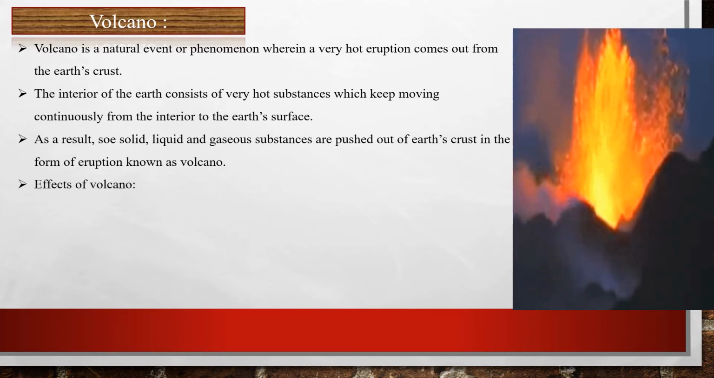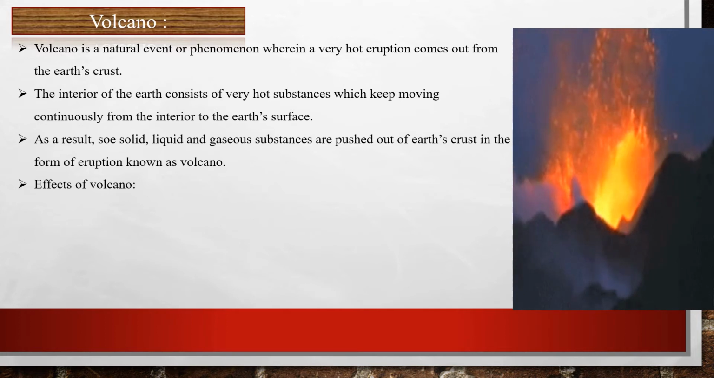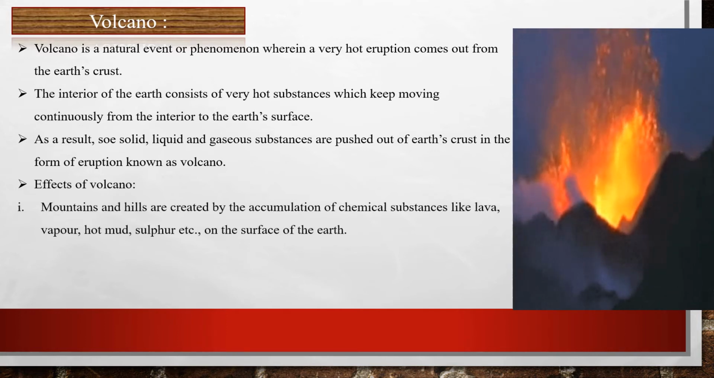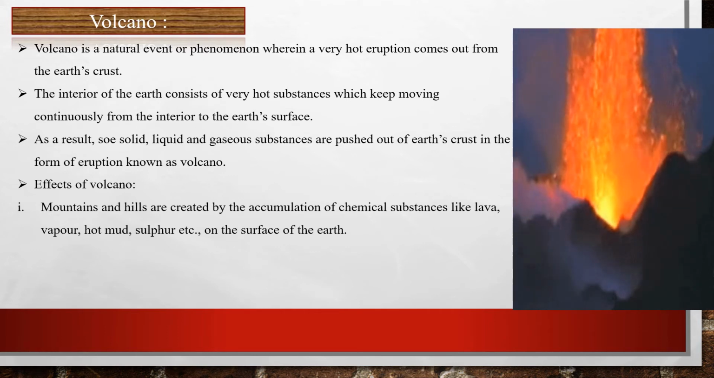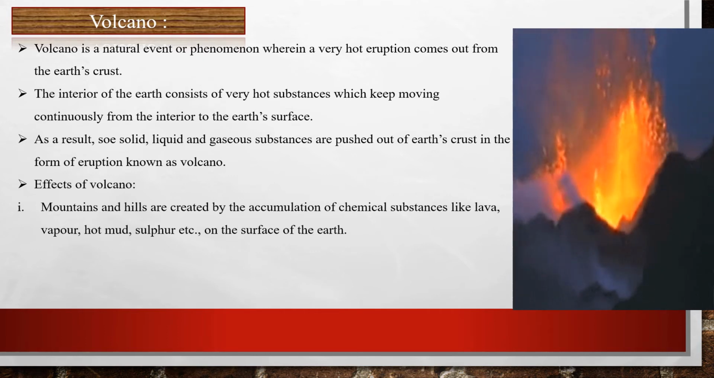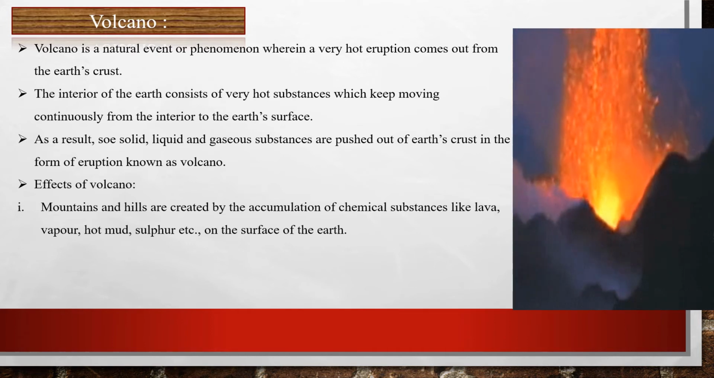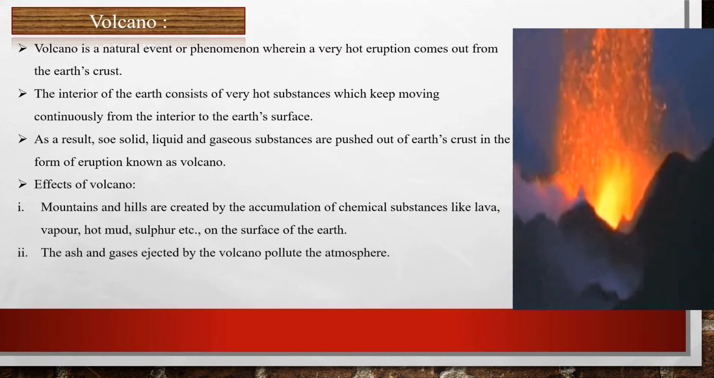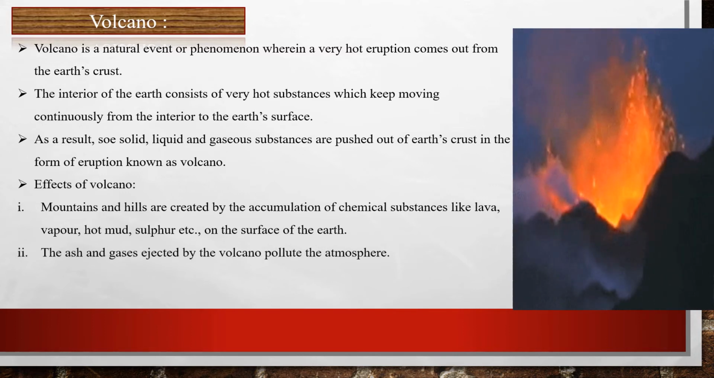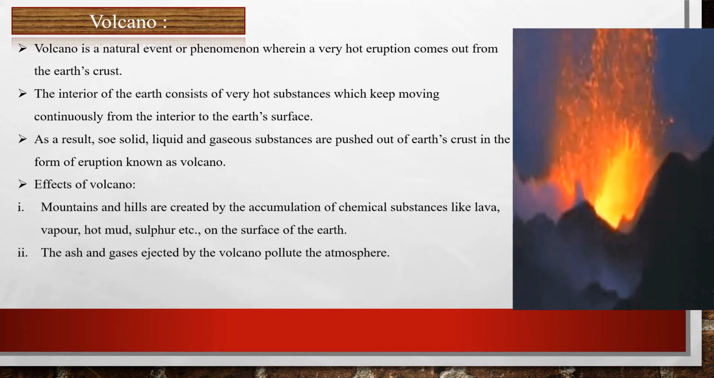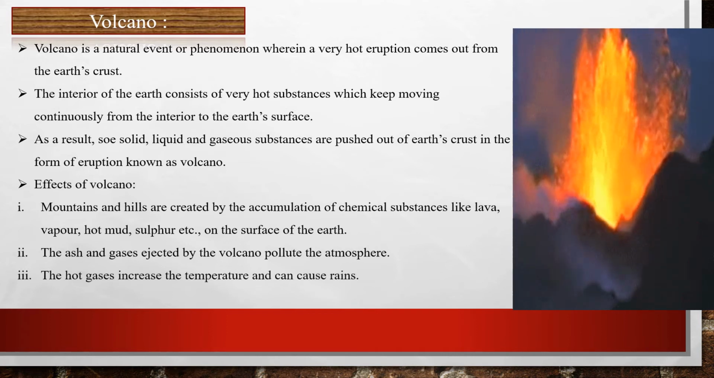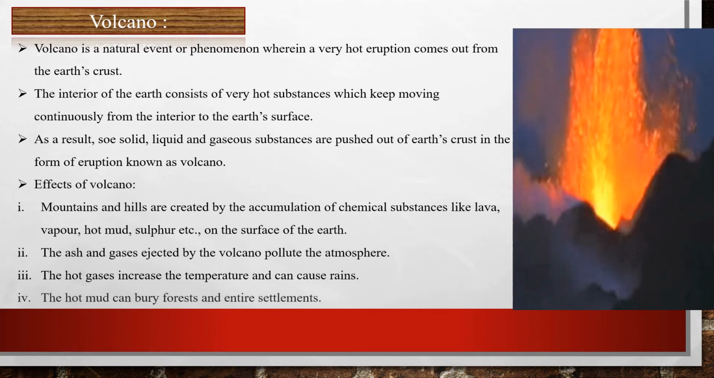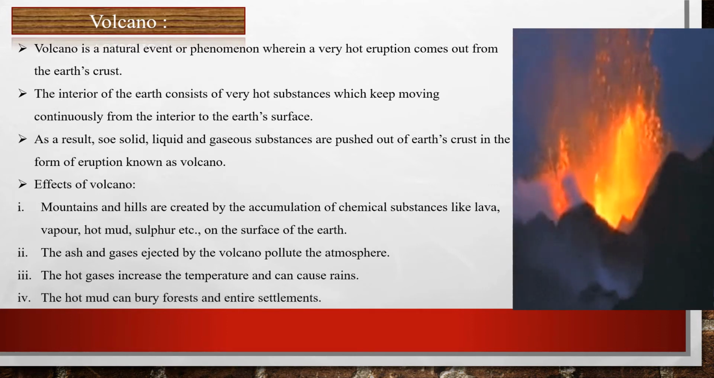And volcano has the following effects on the surrounding climate and the environment. Mountains and hills are created by the accumulation of chemical substances like lava, vapor, hot mud, sulfur, etc. on the surface of the earth. The ash and gases ejected by the volcano pollute the atmosphere. The hot gases increase the temperature and can cause rains. And the hot mud can bury forests and entire settlements.